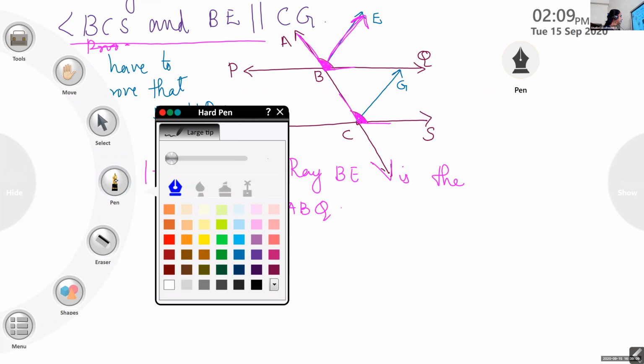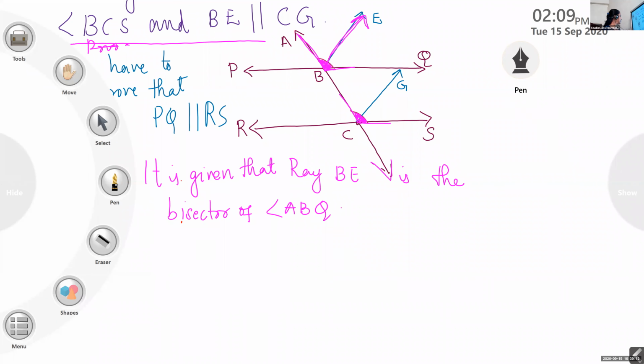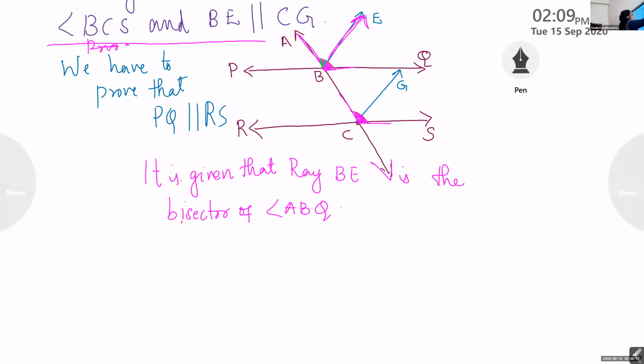Now look at here, children. Just look at this angle, this top one. What can you tell about the measurement of this angle? How can you write the measurement? It is half of ABQ, right? Isn't it? Yes, ma'am.